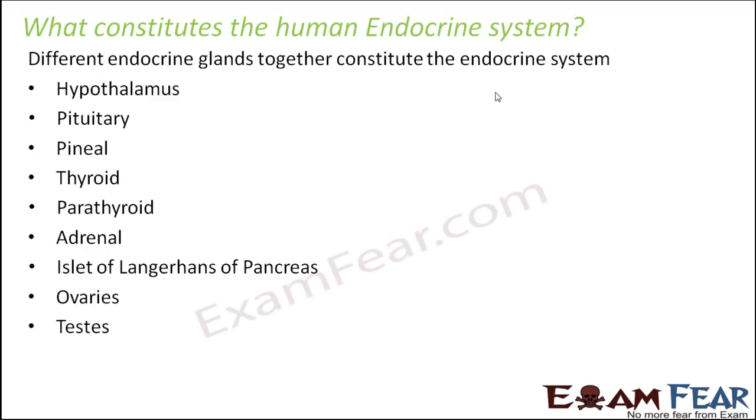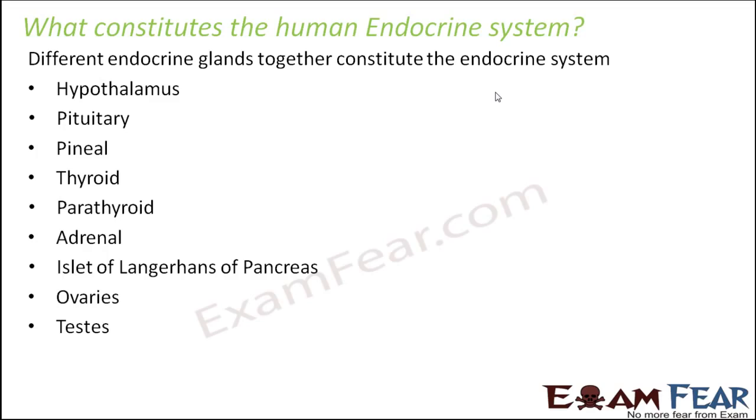Now please remember that not all of them are purely endocrine glands. For example, the pancreas, the ovary, and the testes are all different organs of the body. Ovaries and testes are the main reproductive organs of the human body. Similarly, the pancreas is a gland which is not specifically an endocrine gland. Some part of the pancreas is exocrine, some part is endocrine.